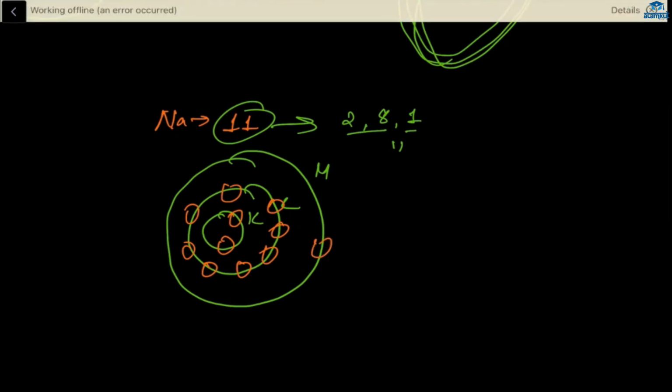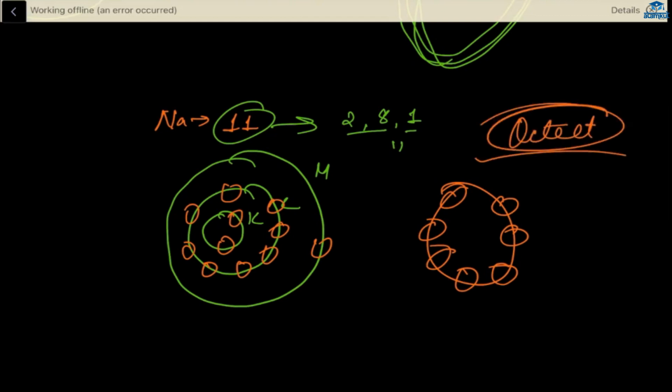Let's say this is one of the orbits, just a random orbit, and I'm drawing 7 electrons here. You already know that the outermost orbit needs 8 electrons, meaning it should complete its octet. Octet is very necessary for the outermost shell. Now you tell me, how many are here? 1, 2, 3, 4, 7 electrons.